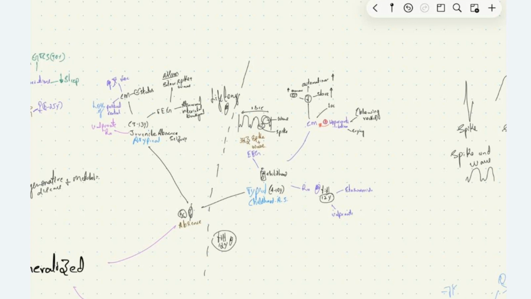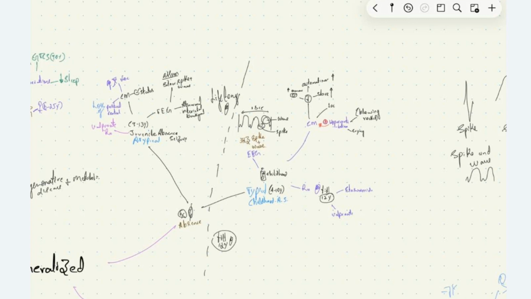The patient may stare for some time, and then it may be followed by automatisms like chewing, lip smacking, and also increased eye movements. This typical childhood absence seizure is exacerbated by hyperventilation like blowing a rocket or crying. The blowing rocket part can be used clinically to test for typical childhood onset seizure.